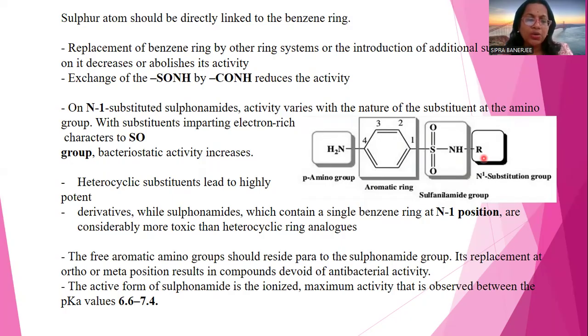The free aromatic amino group should be para to the sulfonamide. Its replacement at the ortho or meta position results in compounds devoid of antibacterial activity. The active form of sulfonamide is the ionized form, and maximum activity is observed between pKa values of 6.4 to 7.4.